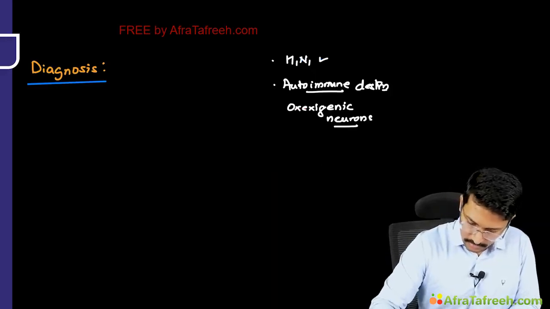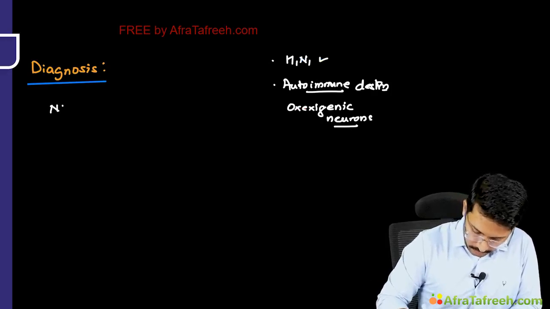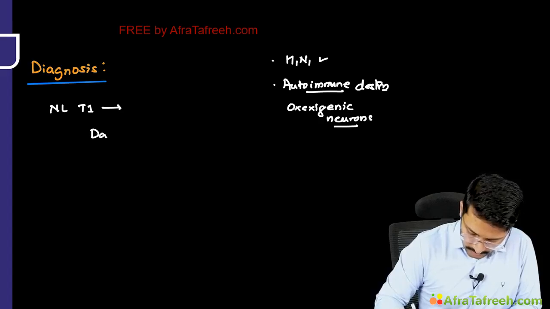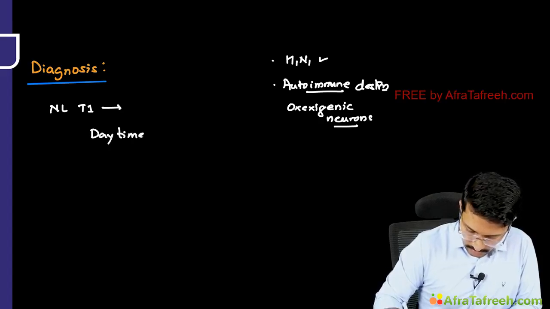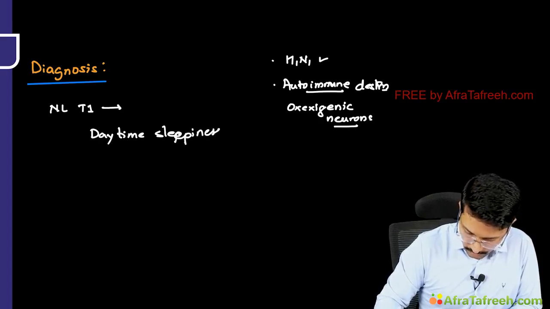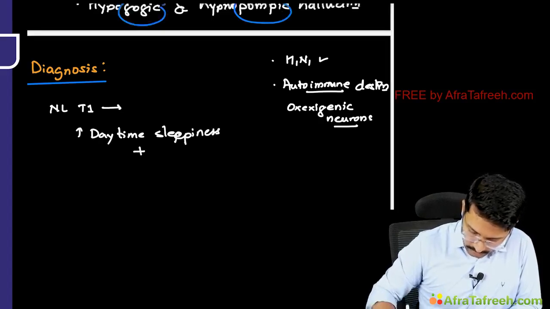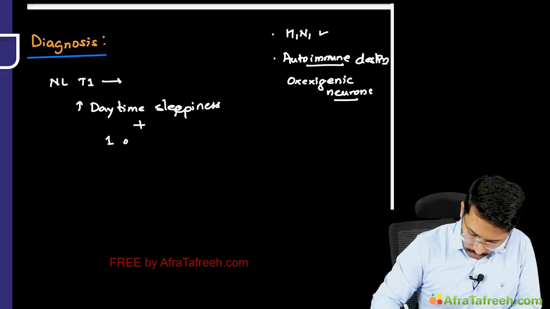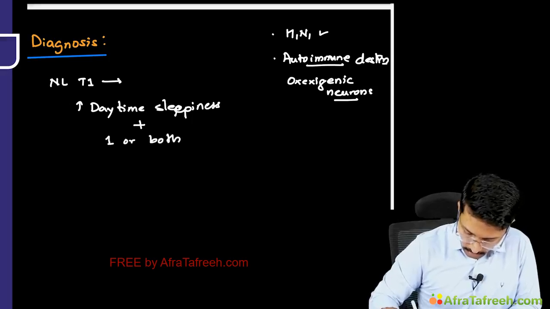Summarizing it again, narcolepsy type 1 is diagnosed when you have excessive daytime sleepiness, plus one or both of the following. What are those?